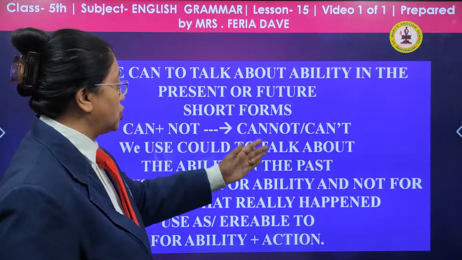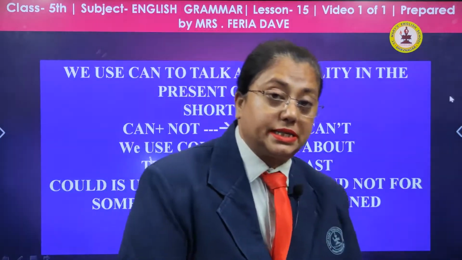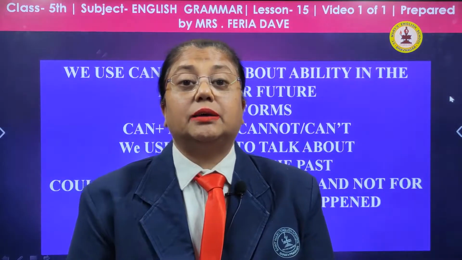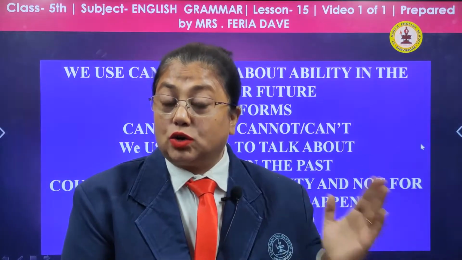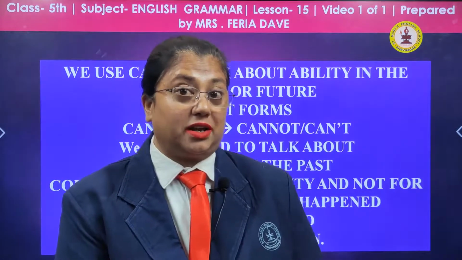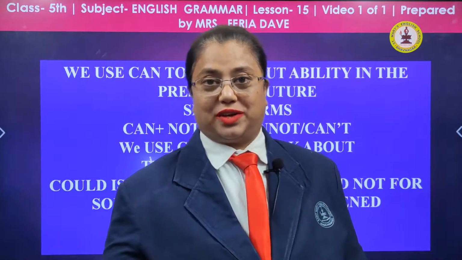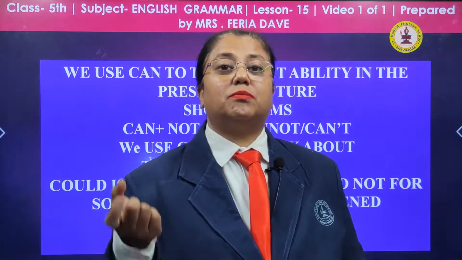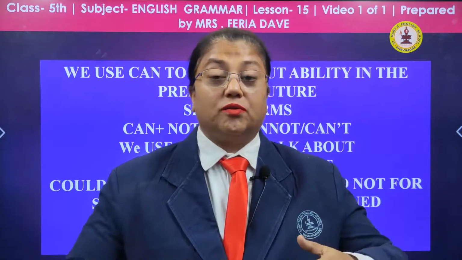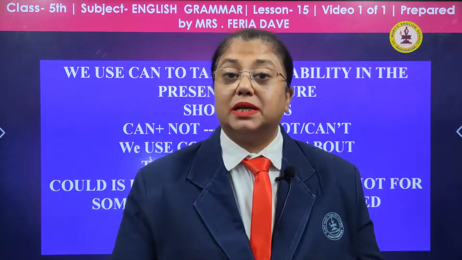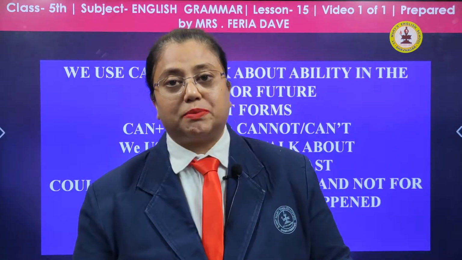We use could to talk about ability in the past. When you want to talk about ability in the past in a sentence, keep this rule in mind that we will use could. He could draw very well. For the present we use: he can draw very well. So be careful about when to use can and when to use could, when we want to express the ability of a person in the past tense and in the present tense.